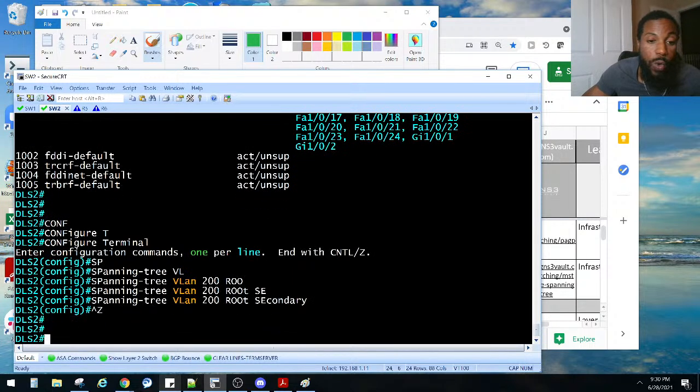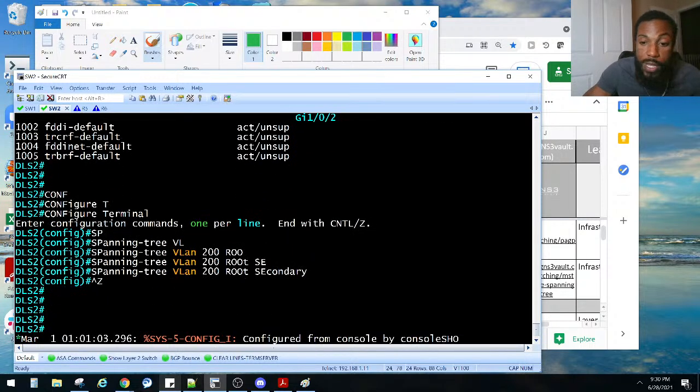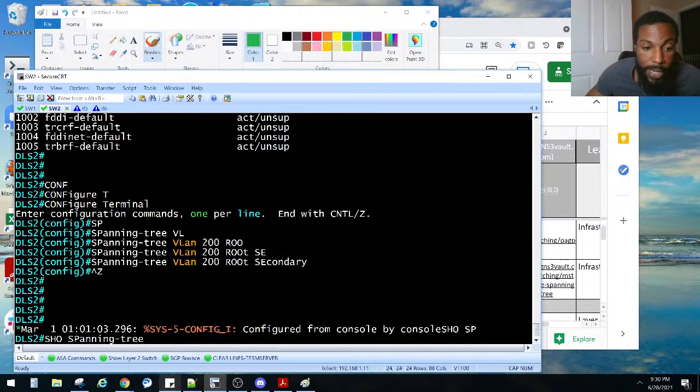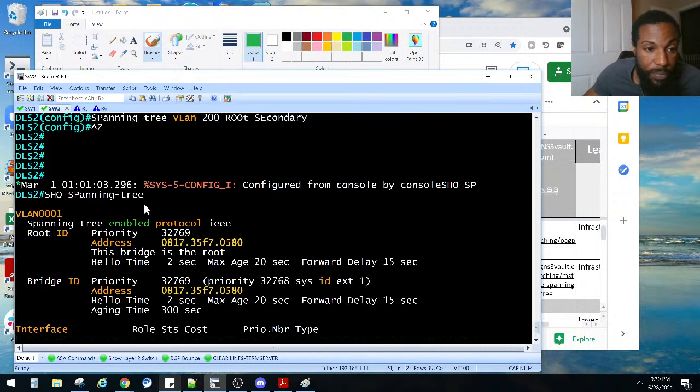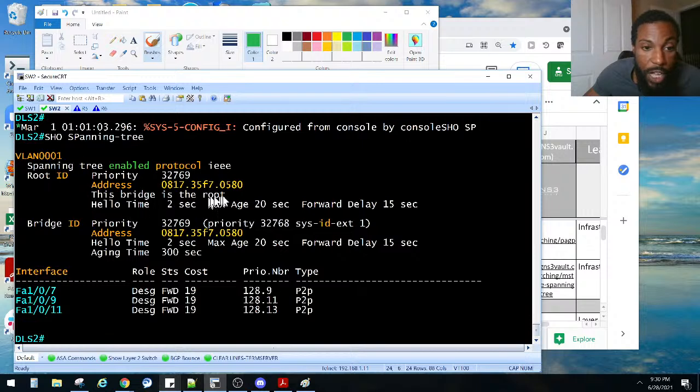So spanning-tree VLAN 200 root secondary. So he is now the backup root bridge. We do a show span, right? He is the root bridge for VLAN 100, but he still has no instances for VLAN 200. Is that because we need to be in transparent or in server mode? Anybody know why we got that?